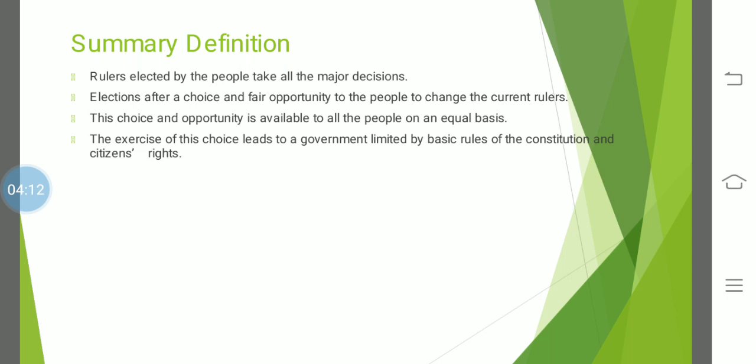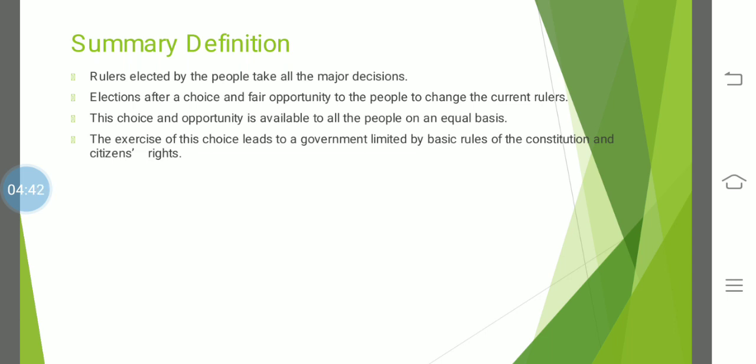Last one, the exercise of this choice leads to a government limited by basic rules of the constitution and citizen rights. Yes, I have discussed what is supreme in our country. It is our laws, and the laws are written in our constitution. So the powers of the government should be limited, because once they come to power, as prime minister or president, they may simply amend the constitution or change the laws in their favor.